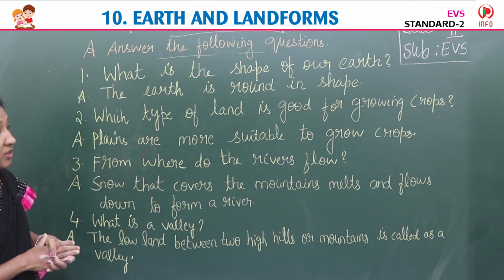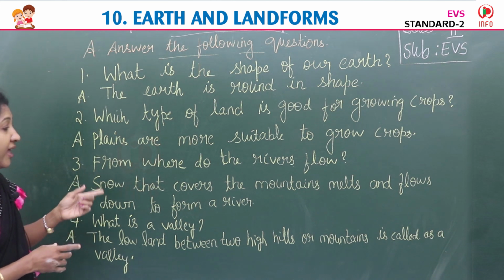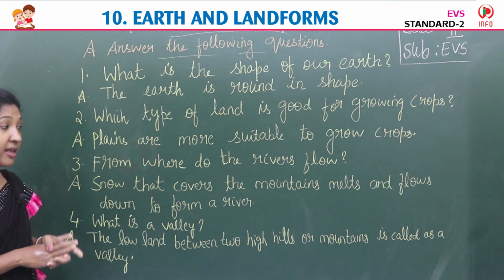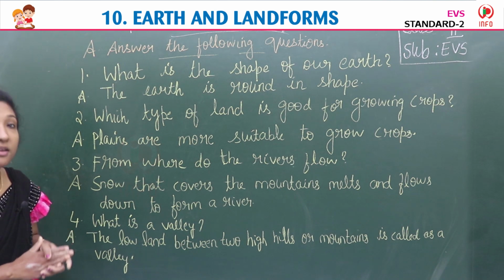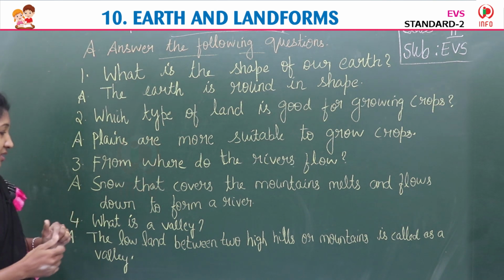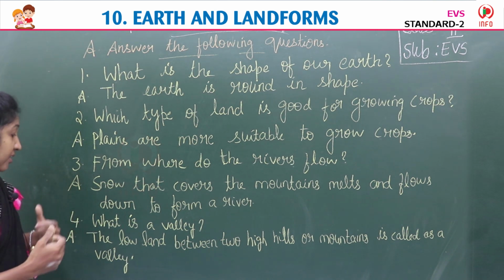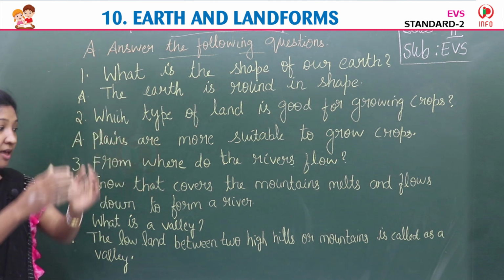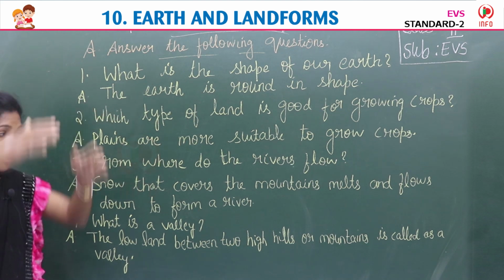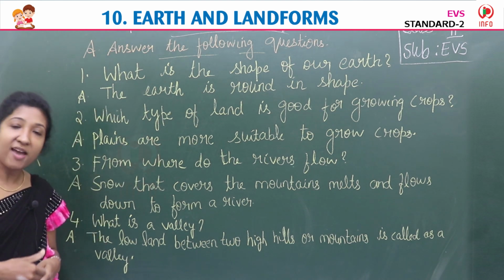Third, from where do the rivers flow? Snow that covers the mountains melts and flows down to form a river. Last question, what is a valley? The lowland between two high hills or mountains is called a valley.